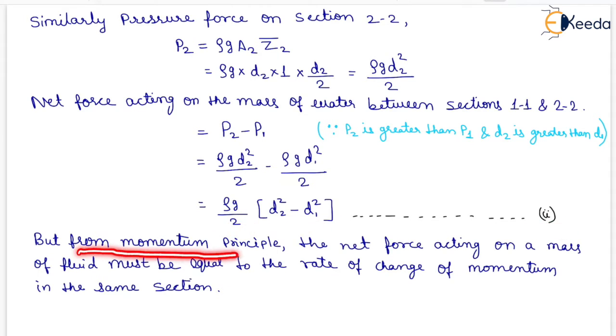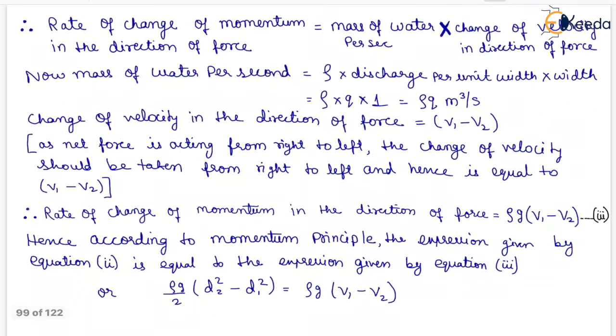But from momentum principle, the net force acting on a mass of fluid must be equal to the rate of change of momentum in the same section. So rate of change of momentum in the direction of force equals mass of water per second into change of velocity in the direction of force. Mass of water per second equals rho into discharge per unit width into width, so it equals rho into Q into 1, which equals rho Q kilogram per second.